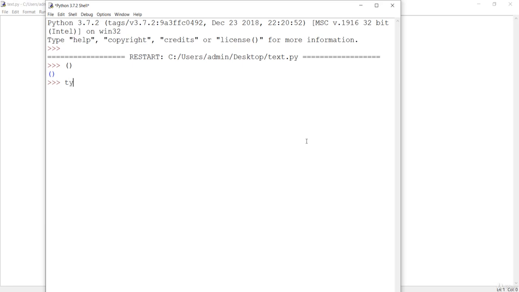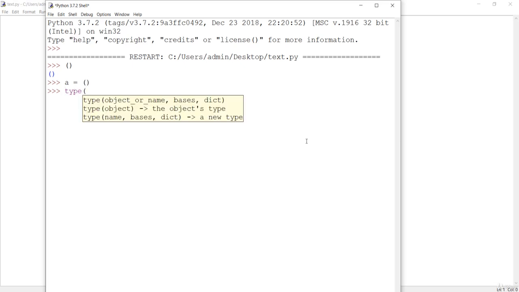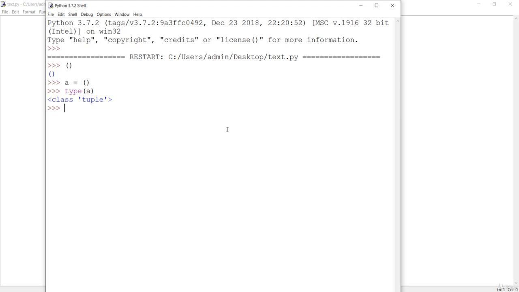So if you see what is the type of that bracket, or if you just assign something, maybe this empty parenthesis, and if you check the type of this A, it is going to show us the type is tuple, because we have created an empty tuple over here.